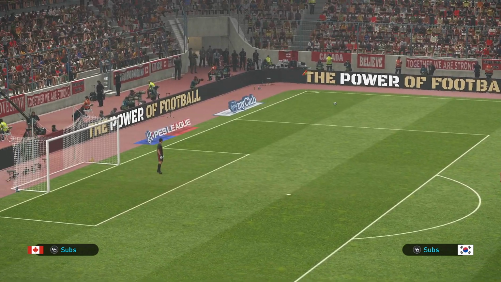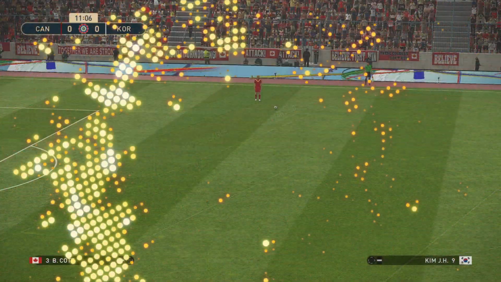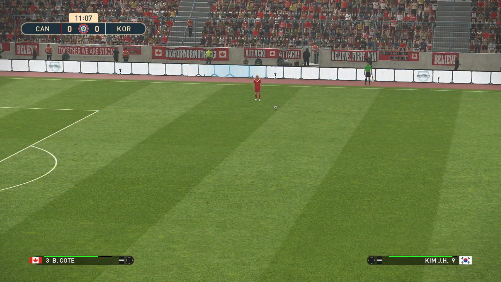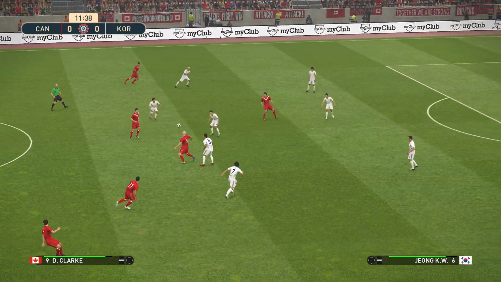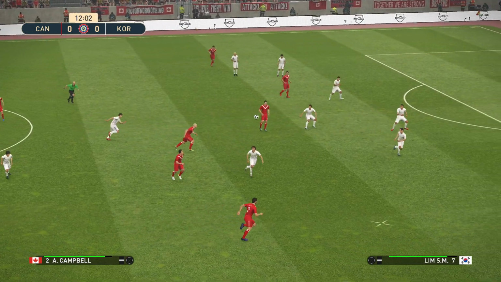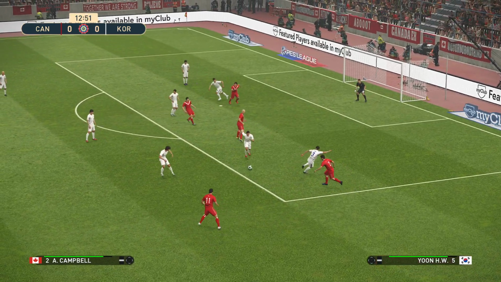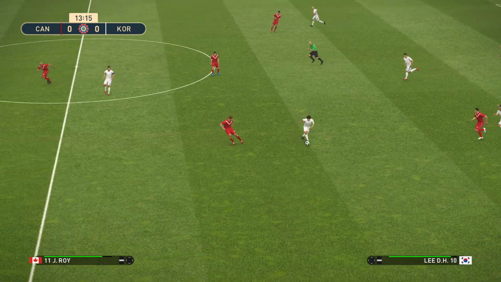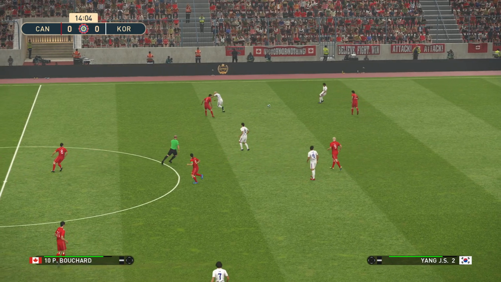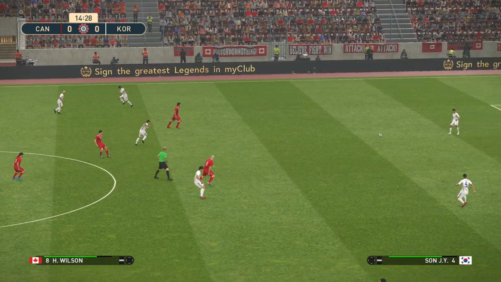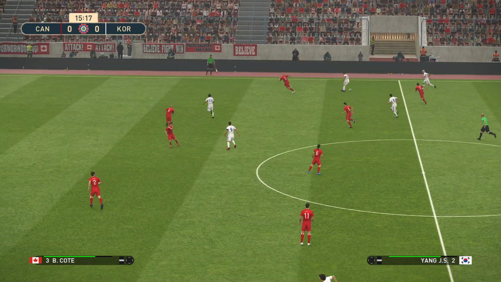Korea with 16 points this season so far. It's been a poor season for them. They did manage to beat India a few weeks ago. First team to beat India in the league. India top of the table. And India lost their second game this weekend against Argentina. Here's Clark. And Korea won it back. And even in that game against India, they were down 1-0 and kind of lucky to get back into it and grab a victory in that one. So we've seen a lot of poor performances from Korea this season.